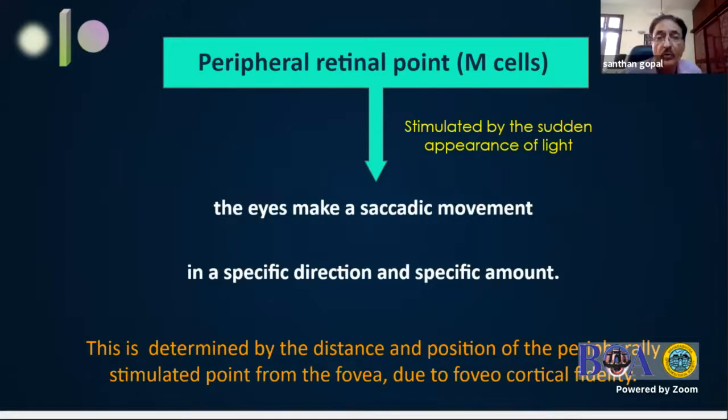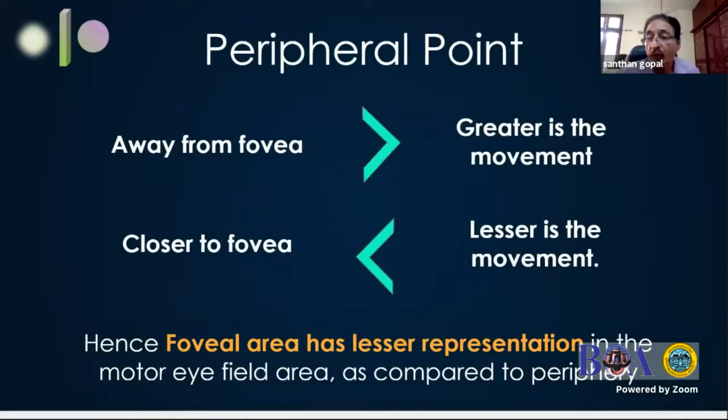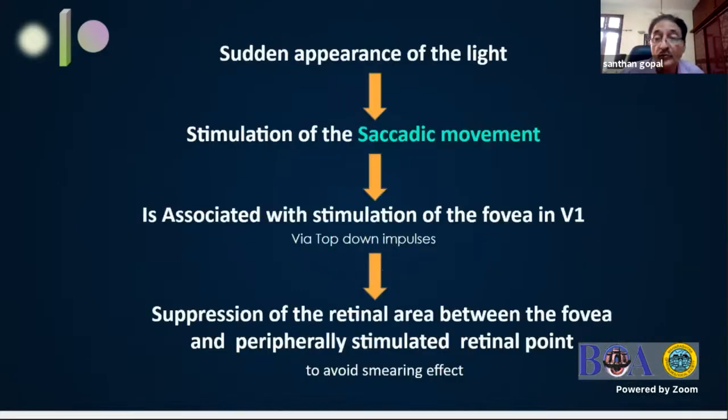So that the fovea is brought to focus. The farther away from the fovea the point is, the greater is the movement, and the closer to the fovea, the less is the movement, and at the fovea, there is no movement of the eye because of strong inhibition of the saccadic generation center. So the principle is sudden appearance of light in the peripheral retina, followed by stimulation of saccadic eye movement, which is then associated with the stimulation of the fovea in V1 at 4C beta via the top-down impulses which come from the attention center in the parietal area to the occipital area, and suppression of the retinal area happens in between these two as alluded to earlier.